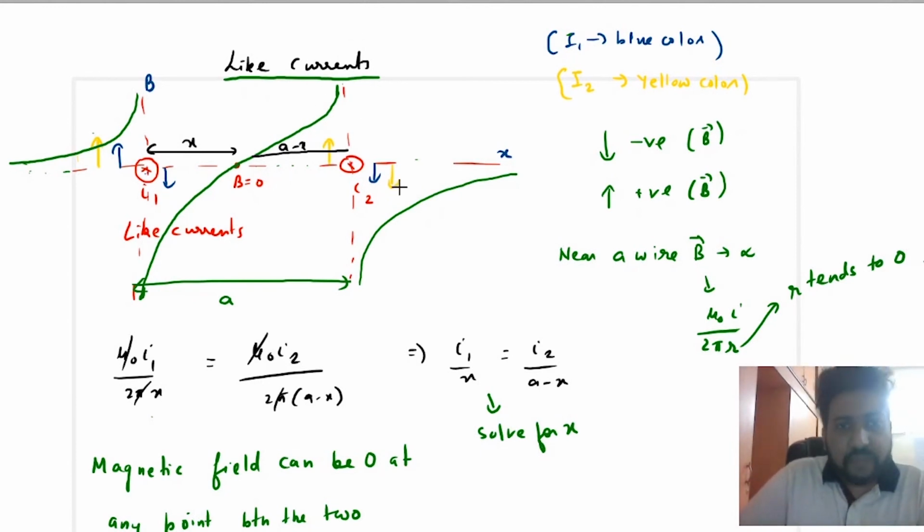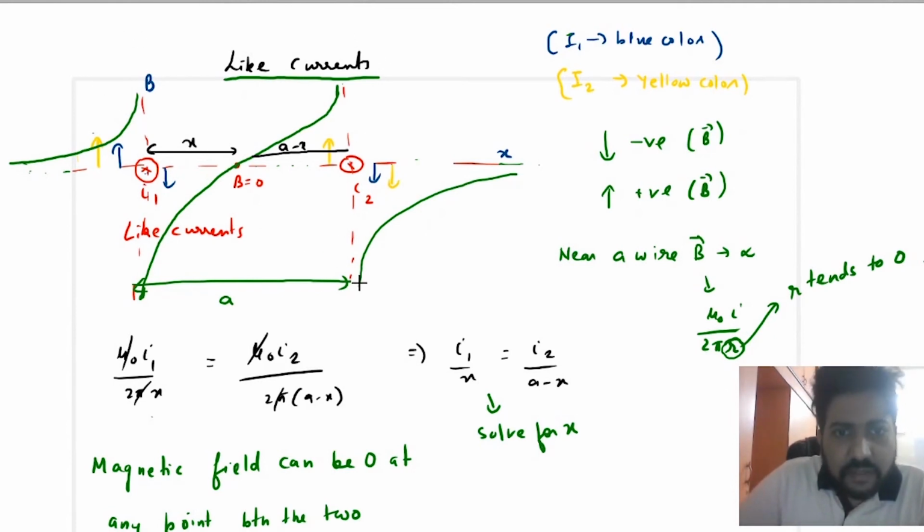If you look at this side, you know that yellow is the dominating one here, and yellow is downwards. That means it will start from minus infinity, and at infinity, if you place r equal to infinity, you will get the magnetic field is zero. So at infinity the field has to be zero. The y-axis represents the field.